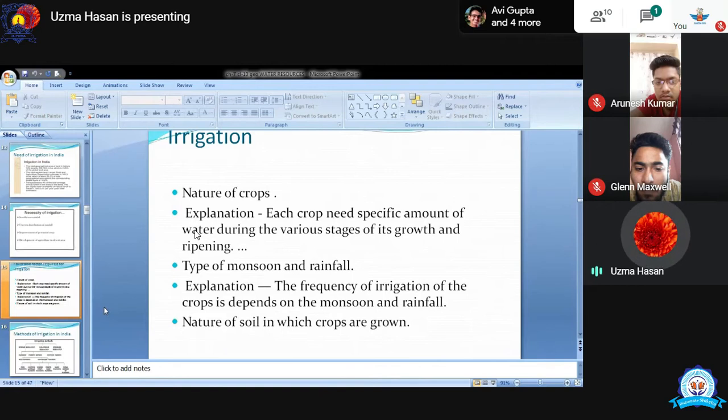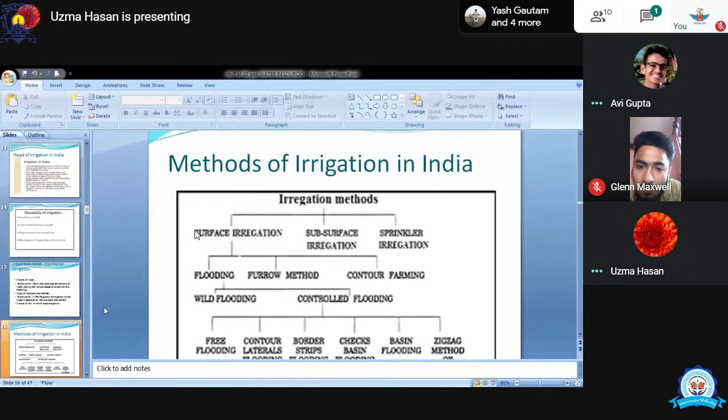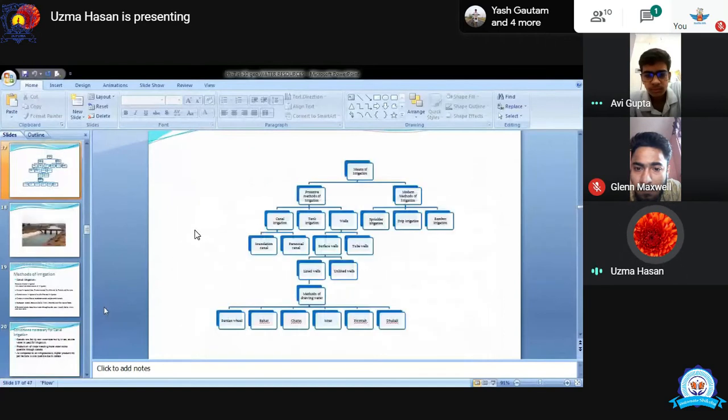Next is the nature of soil. Again, I have to repeat this. If we are using alluvial soil, we do not need lots of water. But if we are growing crops in laterite, red or black soil, we need lots of water in comparison to alluvial soil, because alluvial soil has the capacity to contain moisture for a long period of time, and it is also very cultivable. These are the methods of irrigation.